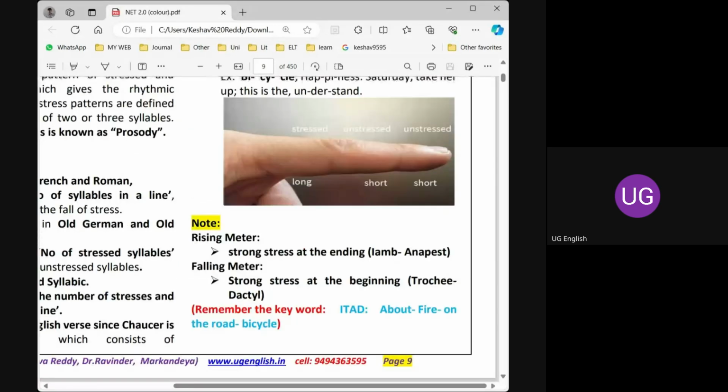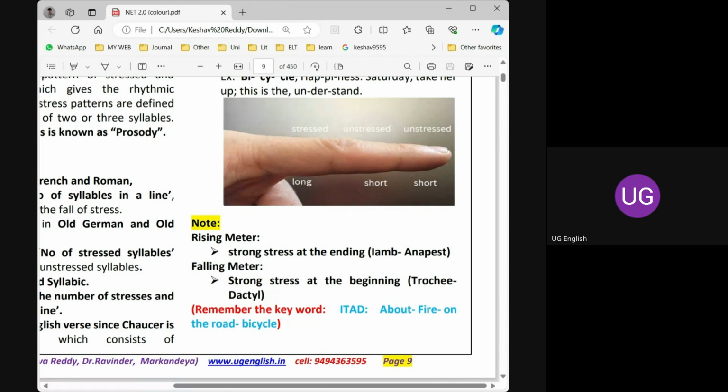That means about, fire, on the road, bicycle. So here we have four different stresses. These four stresses are stressed at equal times, irrespective of the number of unstressed syllables between them.